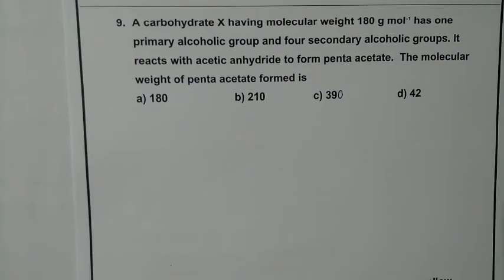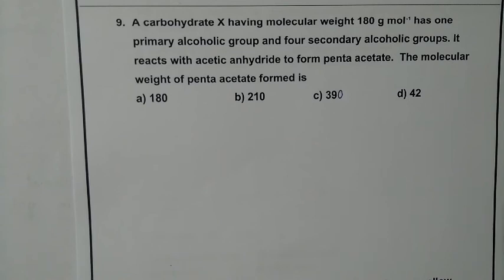A carbohydrate X having molecular weight 180 gram per mole has one primary alcoholic group and four secondary alcoholic groups. It reacts with acetic acid to form pentaacetate. The molecular weight of the pentaacetate formed is? So we need to calculate the molecular weight of the pentaacetate formed.